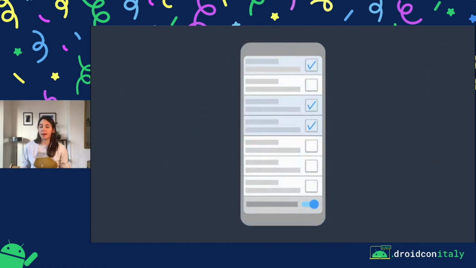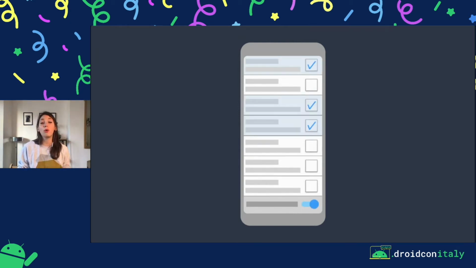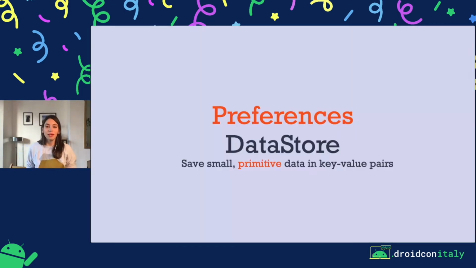So let's take an example and see how our code would look like. So let's say that we have a to-do list application. And in this to-do list, we have a toggle that allows us to toggle whether we should show or not completed tasks. And of course, this is a flag that we would want to persist. So let's start by saying how we can implement this using Preferences DataStore.